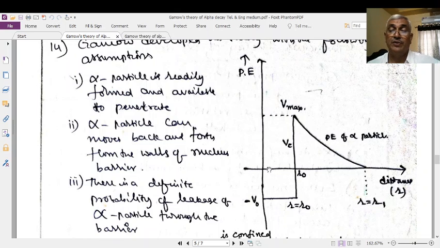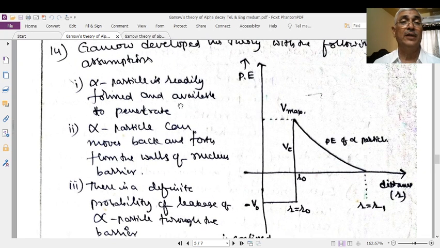This is the origin, the center of the nucleus. This is the surface of the nucleus. From 0 to R naught, within the nucleus, the potential energy is negative. If the particle is exactly on the surface of the nucleus, its negative potential energy suddenly becomes positive potential energy. If its position is outside the nucleus, its potential energy gradually converts into kinetic energy. After traveling a small distance from the surface of the nucleus, the potential energy becomes kinetic energy. It means the particle has escaped, the alpha particle comes out from the nucleus.